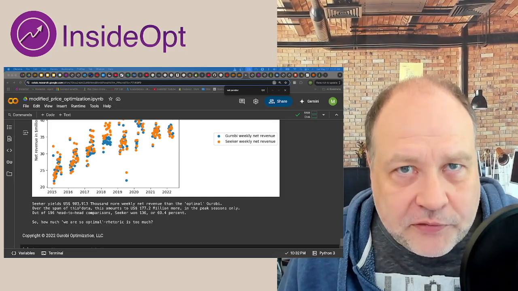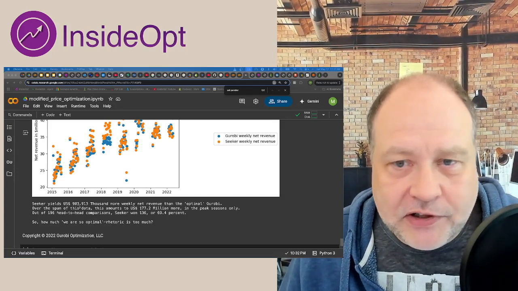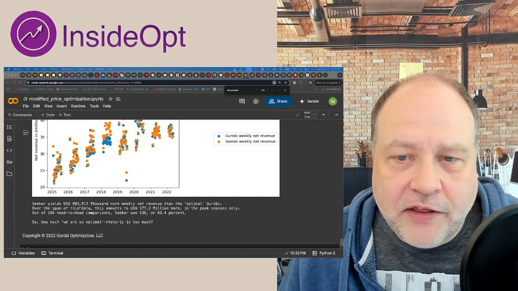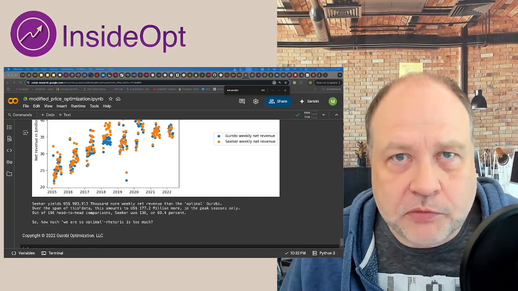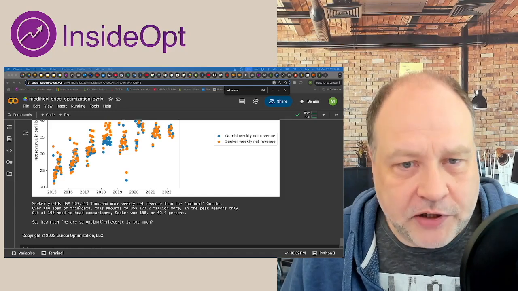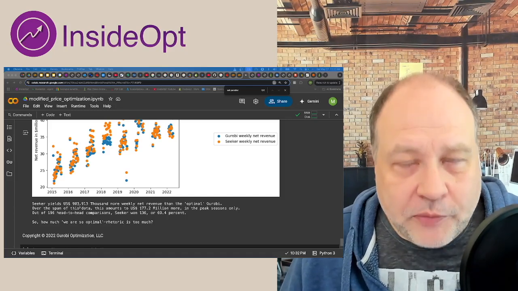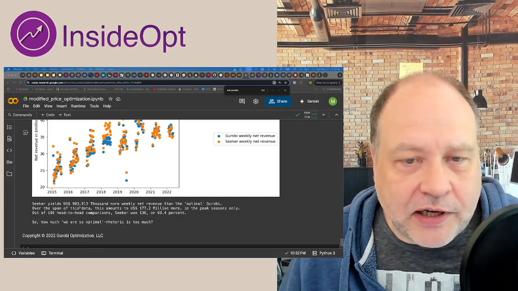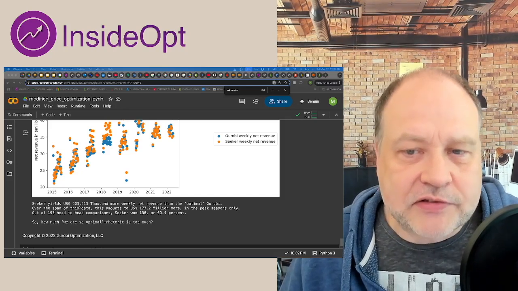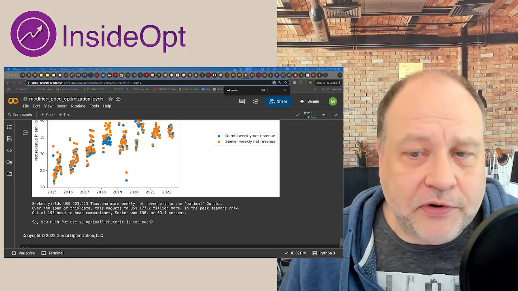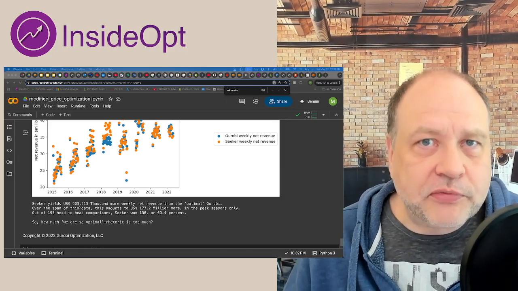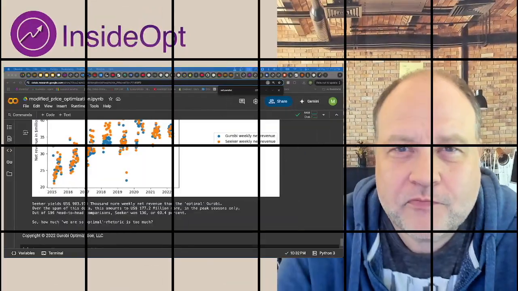Over the span of this data, so all 196 peak weeks, that results in $177 million more in net revenue for the company. Another way to look at it is, out of these 196 head-to-head comparisons, Seeker wins 136, which is more than 2/3 of all head-to-head comparisons.